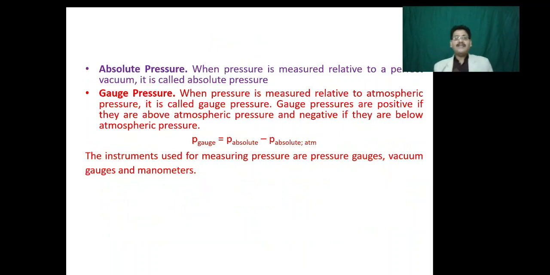Absolute pressure is that pressure which is measured relative to the perfect vacuum or your zero pressure. But what is a gauge pressure? When the pressure is measured relative to the atmospheric pressure, it is called your gauge pressure. That means in measurement of gauge pressure, the atmospheric pressure is taken as datum or reference. The gauge pressure may be positive, it may be negative, depending upon the absolute pressure. If the absolute pressure is more than the atmospheric pressure, then the gauge pressure is positive gauge pressure. If it is less than the atmospheric pressure, we call it a negative gauge pressure.